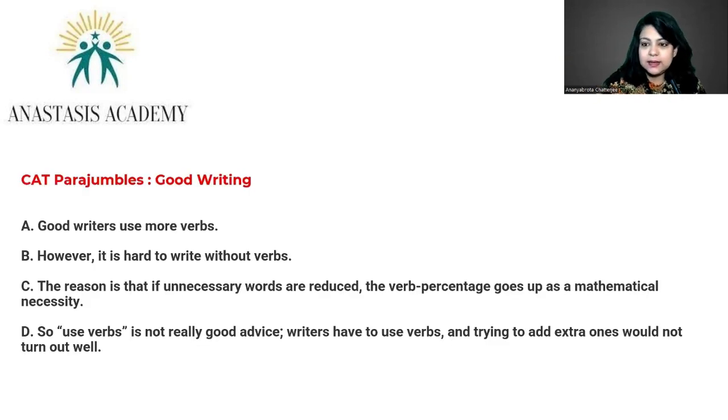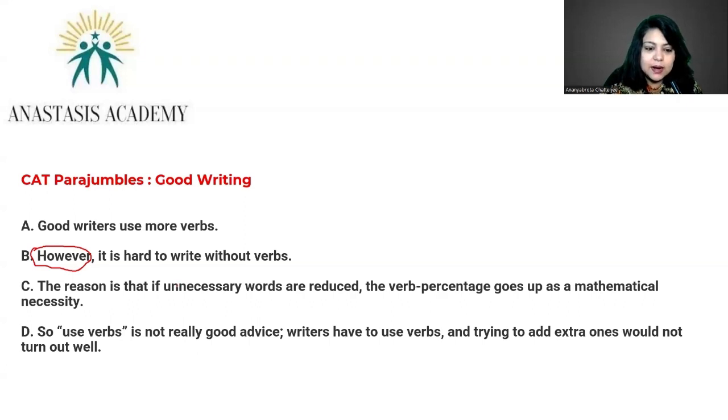Let us read the sentences in the parajumble together. We know that after reading the sentences, we have to create a sequence which would make these sentences come together in the form of a coherent paragraph, right? Sentence A says, good writers use more verbs. B says, however, it is hard to write without verbs. So one thing is for certain, we are not starting with however. That cannot be the beginning of a sentence or a passage.